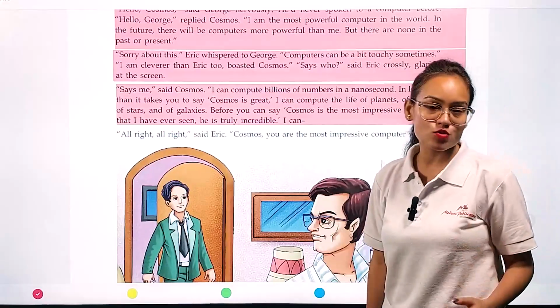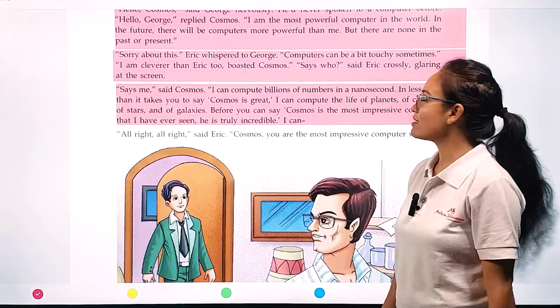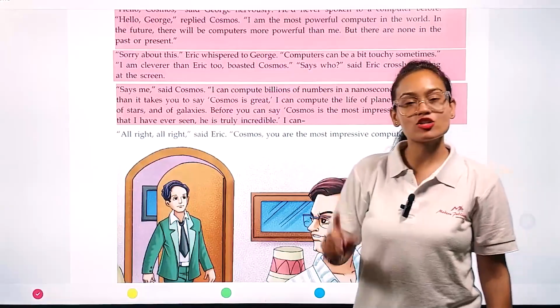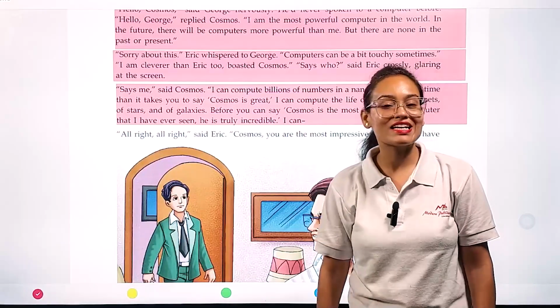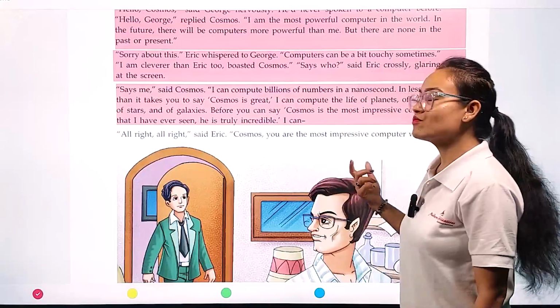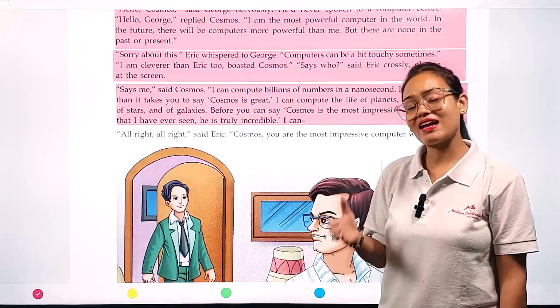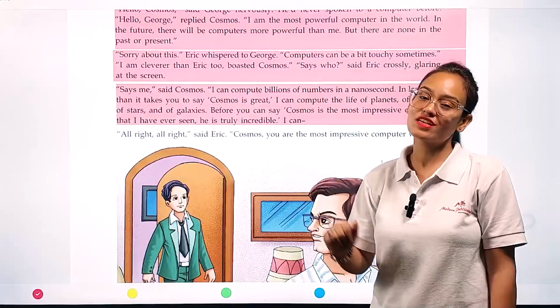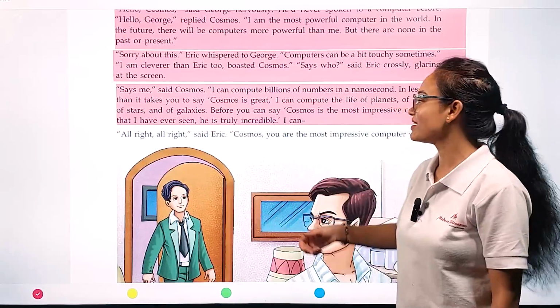Cosmos continuously praised himself. He said, Eric, I just want you to praise me. Say those lines for me, that Cosmos is the most impressive computer which I have seen in my entire life. While Cosmos was praising himself, he was stopped mid-sentence by Eric.